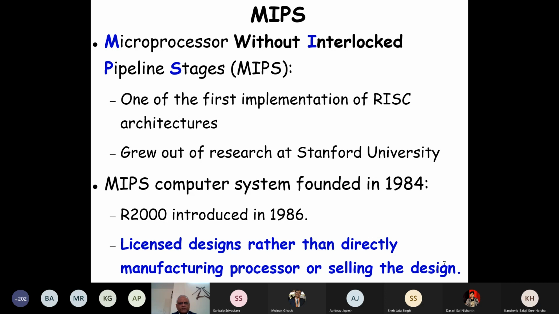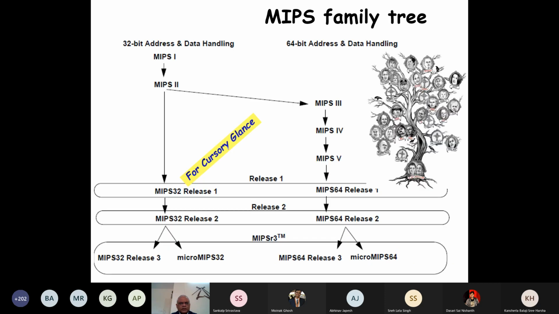But then let's proceed with MIPS computer. MIPS has gone through several releases. This is the family tree of MIPS. On the left hand side, we have the 32-bit processors. And also there are parallel releases of 64-bit architecture machines. In our discussions in this class, and I think the next few classes, we'll discuss the 32-bit architecture.